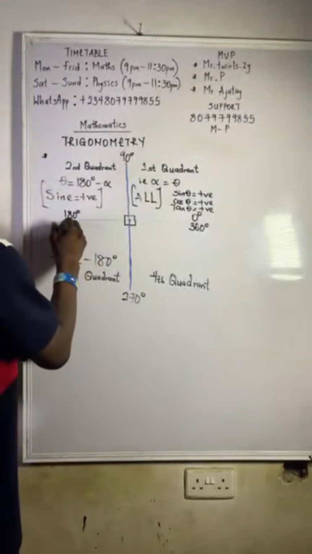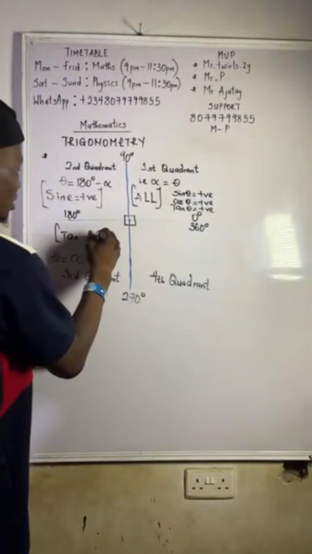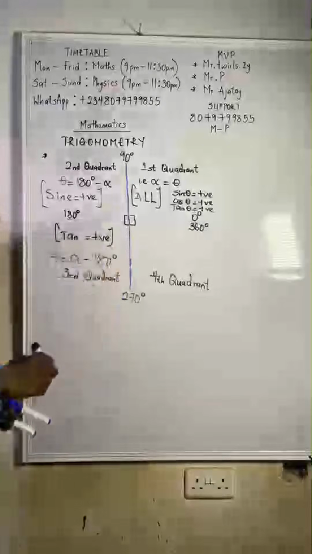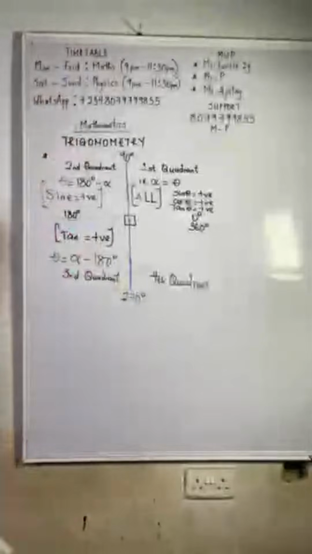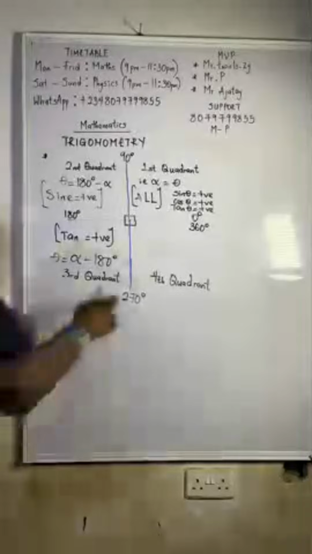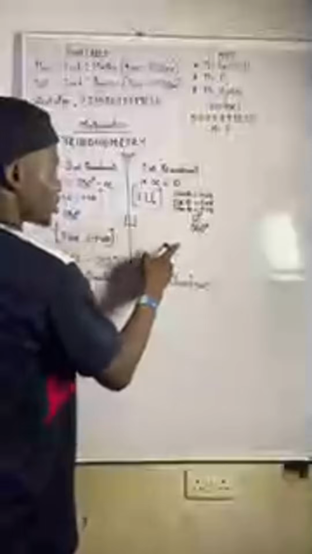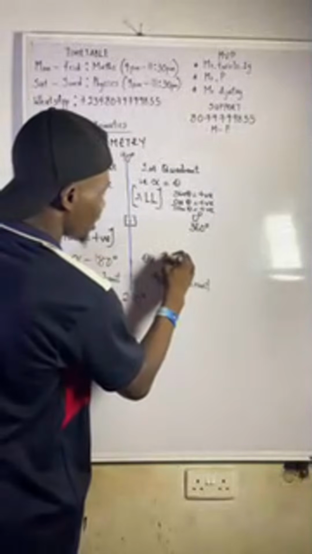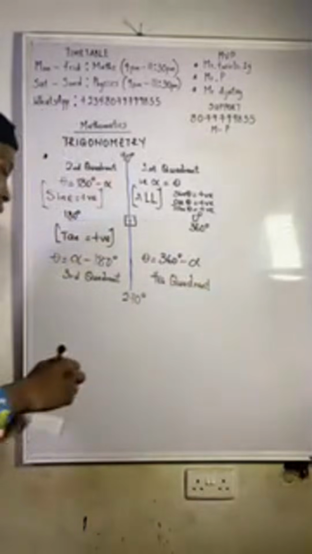Only tan is positive. On this third quadrant, only tan is positive. Coming to the fourth quadrant, how do you get the angle there? The angle there is gotten by saying 360 degrees minus that angle. That is how you get the angle.